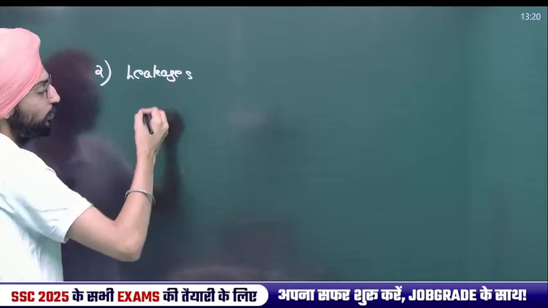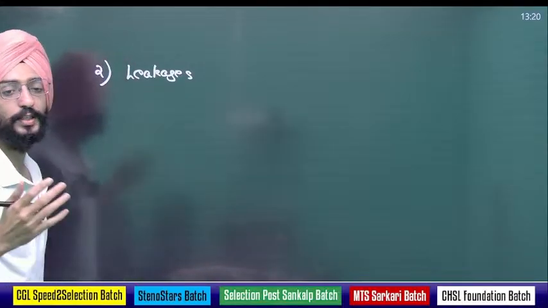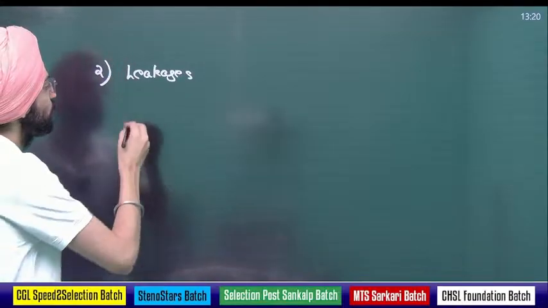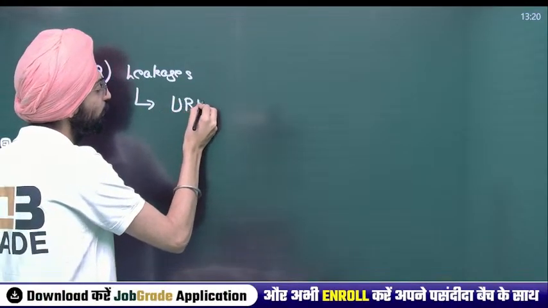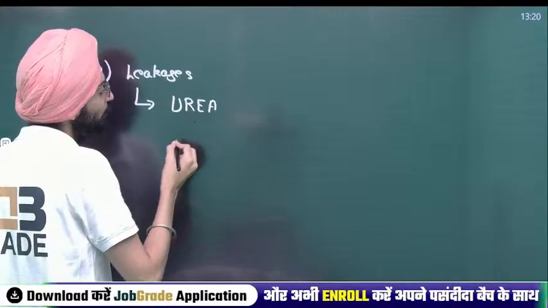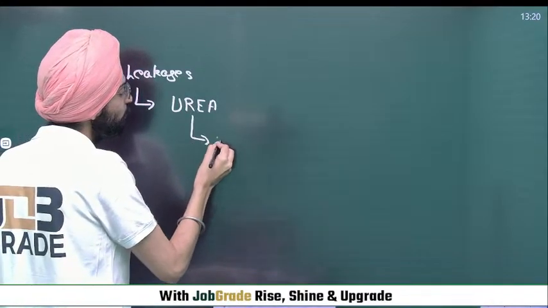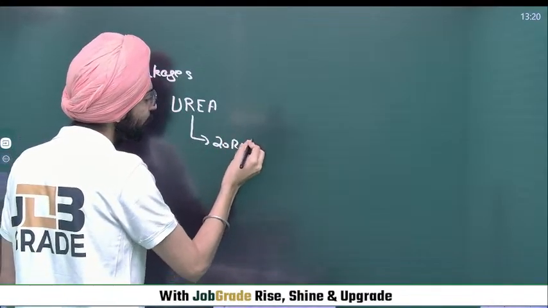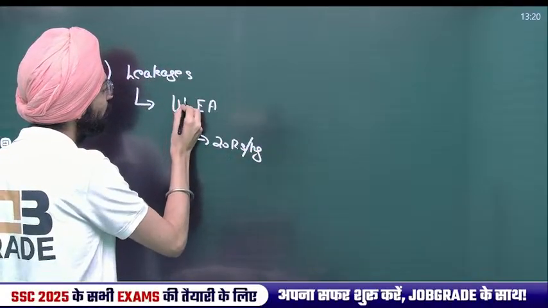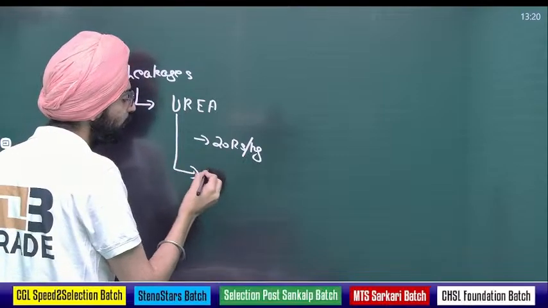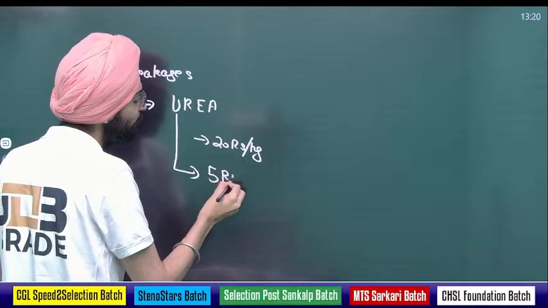Now, as you all know, subsidies on fertilizer are issued by the government. For example, urea, which is nothing but nitrogen. The international price for urea is 20 rupees a kg, but it is offered at a subsidy to the farmers at 5 rupees a kg.